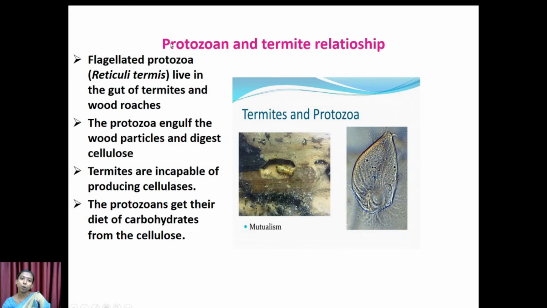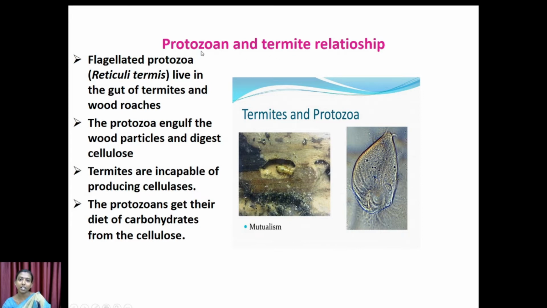But this termite actually lacks the ability to produce the enzyme cellulase, and this cellulase is provided by the protozoan which is present in the gut region of the termite. So the protozoa provide the cellulase enzyme to the termite, and the termite in turn supplies some nutrients to the